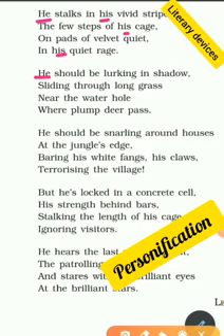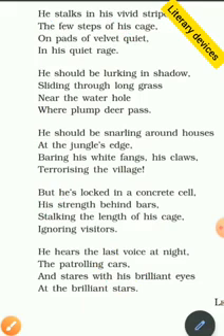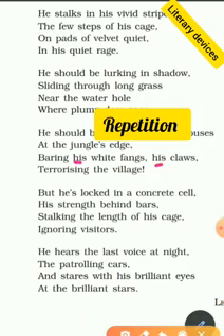So overall, wherever the tiger has to be mentioned, it is mentioned as he, his, him. That is why the literary device here is personification. Then in the third stanza, if we check, the word his is repeated twice. So obviously the literary device is repetition. Wherever words are repeated twice or thrice, the literary device is repetition.